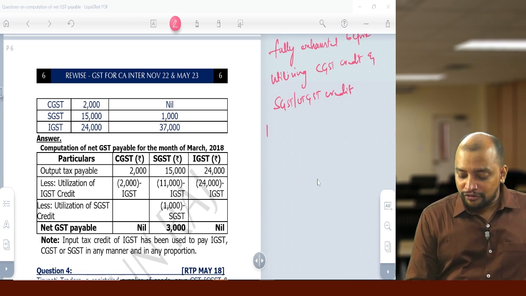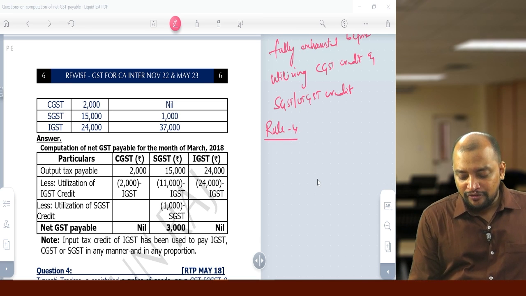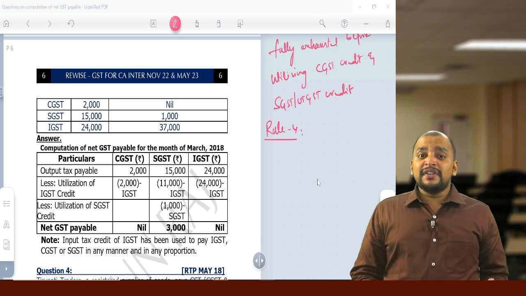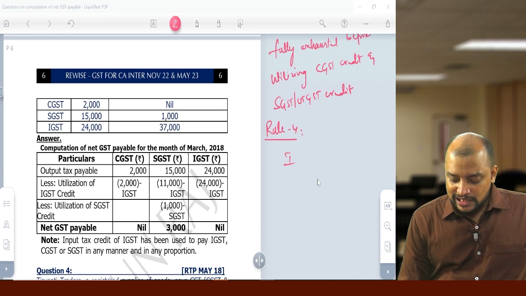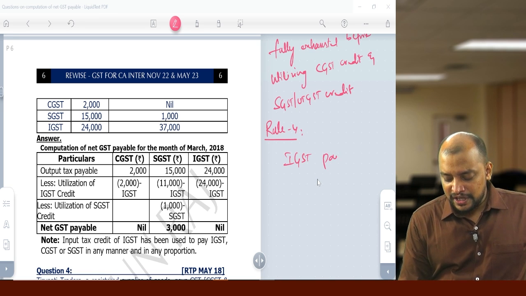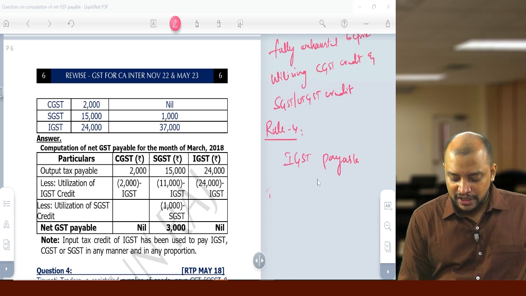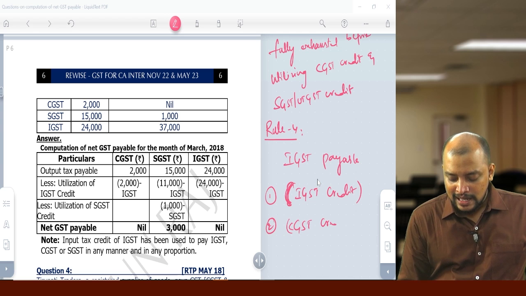And then rule 4, the last rule. Rule 4 says that whenever we have all the credits and IGST payable, first we need to use IGST credit, and then we need to use CGST credit, and thereafter we can use SGST or UTGST credit.